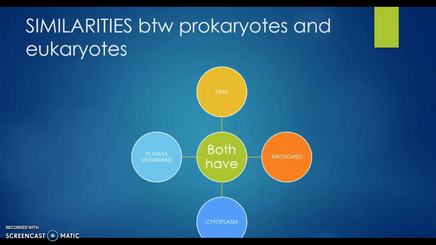Okay, both of them have ribosomes. Exactly. Only if the ribosomes are present can protein synthesis take place. So both should have ribosomes. Both contain the cytoplasm, the jelly-like fluid in the center of the cell. Okay, and both types of cells contain a plasma membrane.